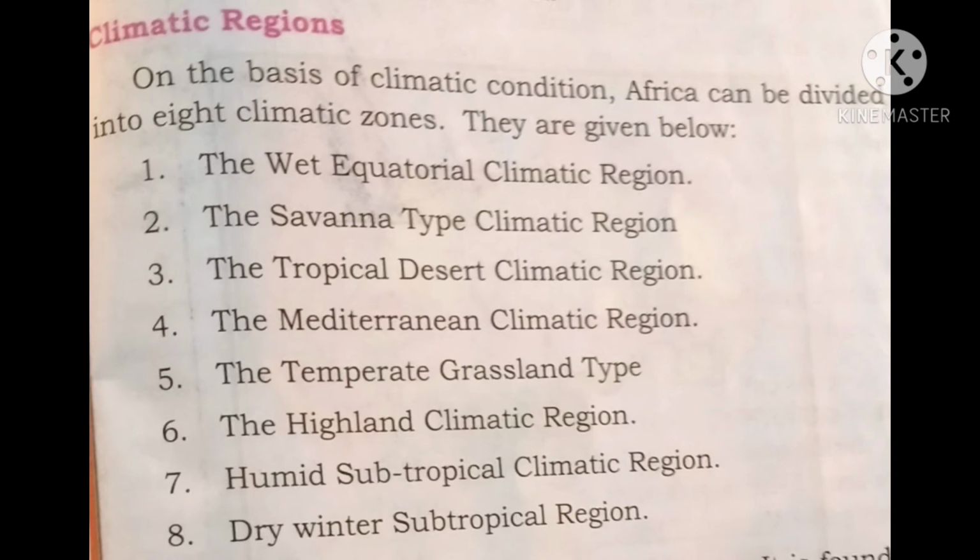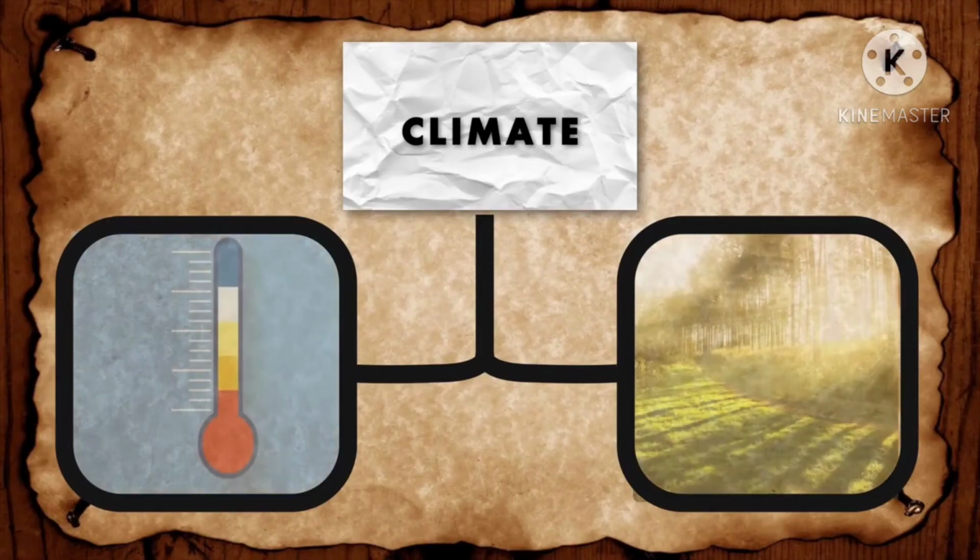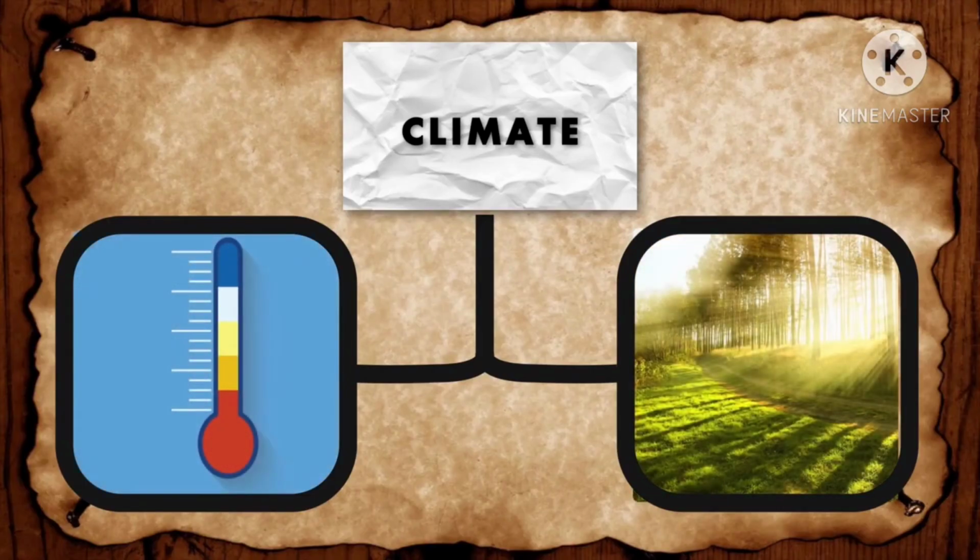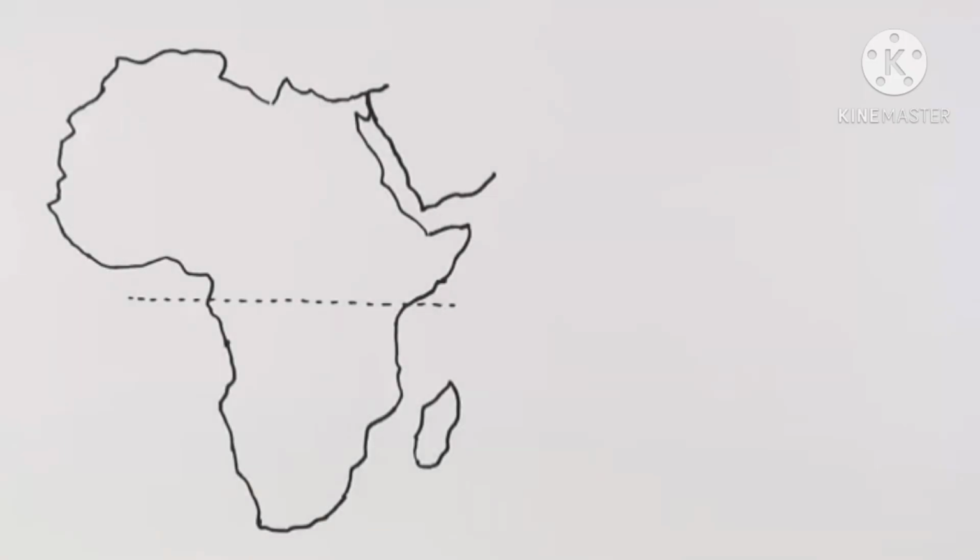Climate region. On the basis of climate condition, Africa can be divided into 8 climate zones, which are given below. They are as follows: the wet equatorial climatic region, the savanna type climatic region, the tropical desert climatic region, the Mediterranean climatic region, the temperate grassland type, the highland climatic region, humid subtropical climatic region, and dry winter subtropical region.